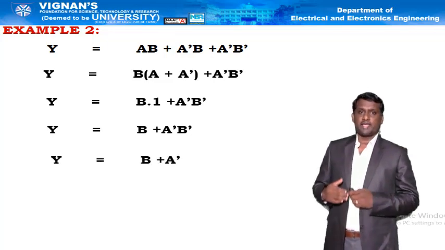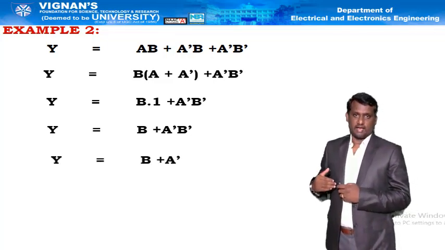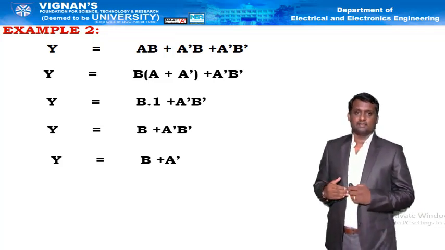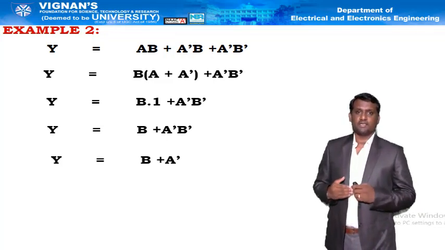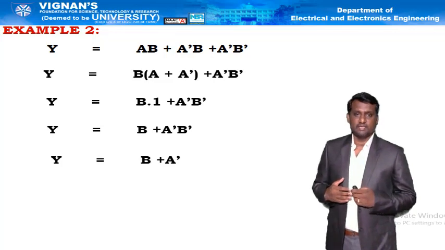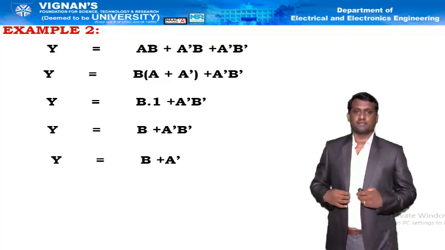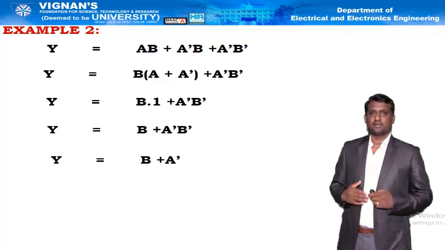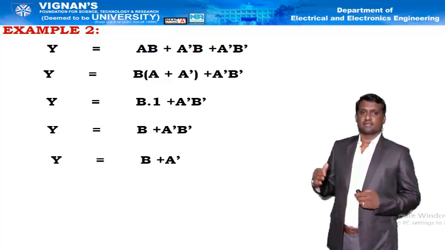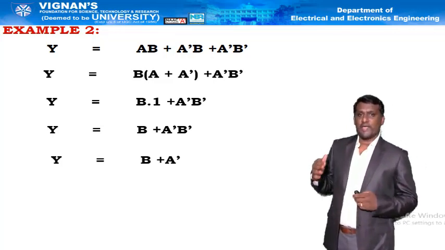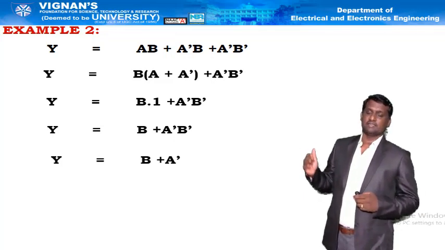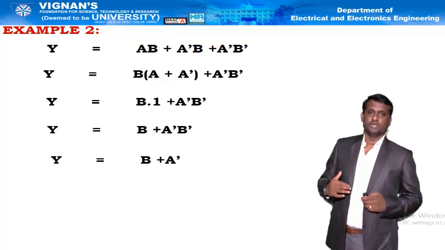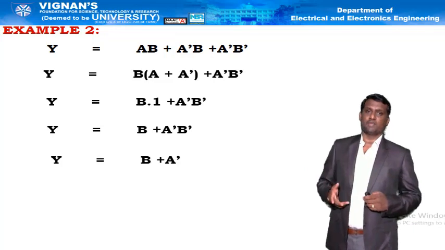So by Boolean law, further b plus a bar b bar can be written as b plus a bar. Thereby, if you observe, the primary function consisting of 6 variables in 3 terms has been reduced to 2 terms with 2 variables only.